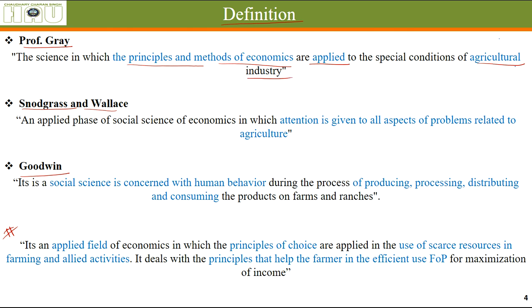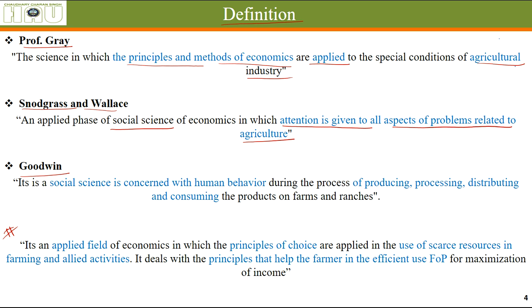Snodgrass and Wallace have said that it is a phase of social science, as you studied in unit one. Economics is also a social science because it studies human behavior. Snodgrass and Wallace have said that it is a social science in which attention is given to all aspects and problems related to agriculture. It's fairly simple to understand. It is a social science that focuses on agriculture.